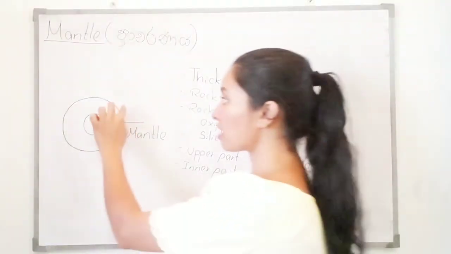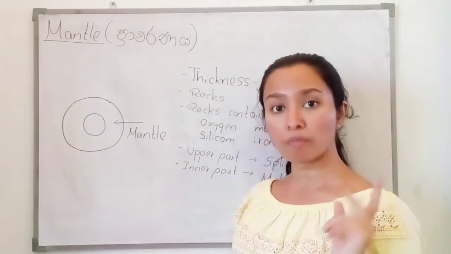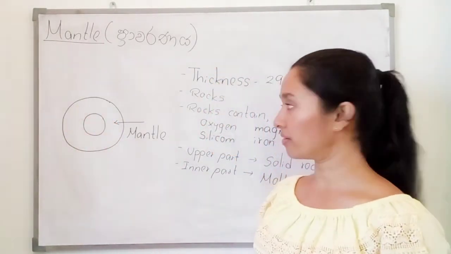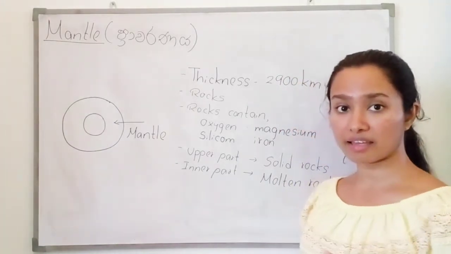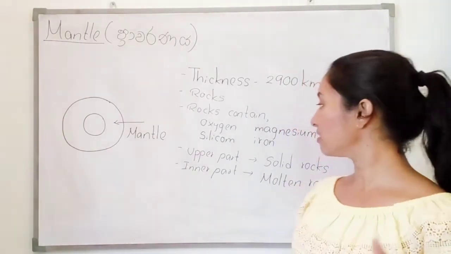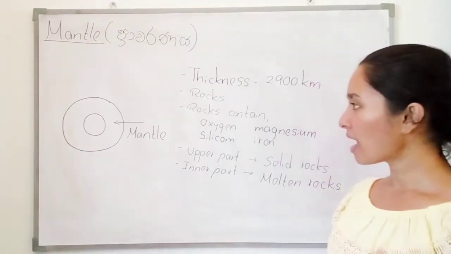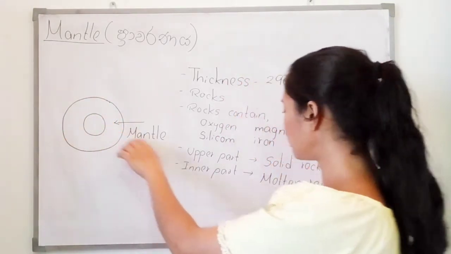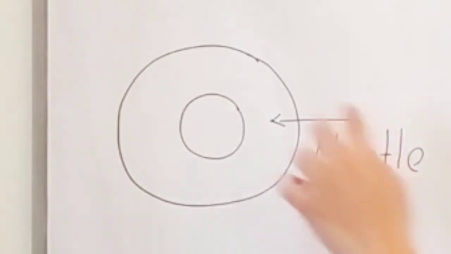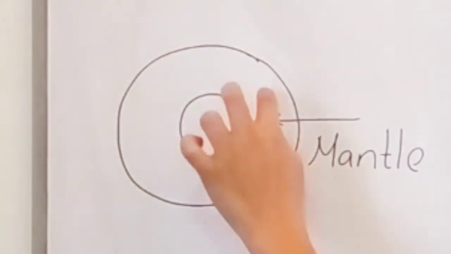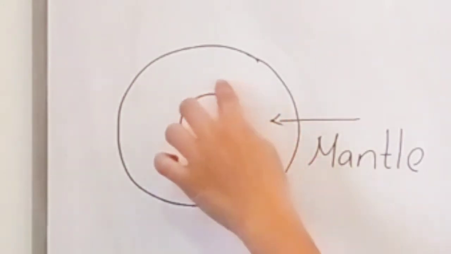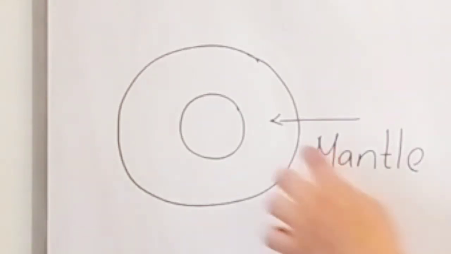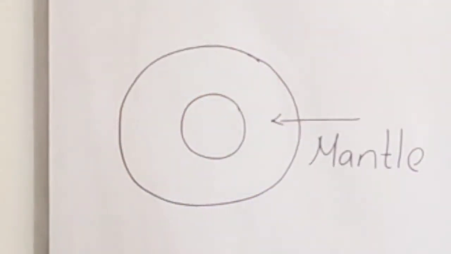And we can find rocks here. Previously in the crust, we could find both rocks and soil, but here we can find only rocks. These rocks contain mostly oxygen, magnesium, silicon and iron. In the upper part of the mantle, near the crust, we can see solid rocks, and near the core, we can see molten rocks.